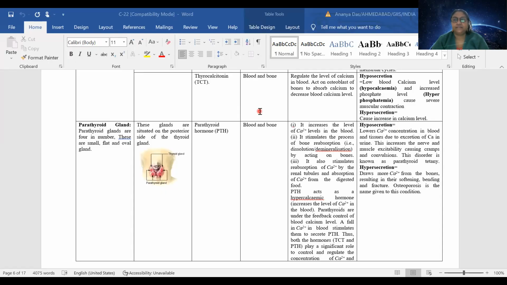So our next gland of discussion is the parathyroid gland, and they are 4 in number, and they are flat oval structures. So if you look into the location of the parathyroid gland, I just wish to show you how they look.